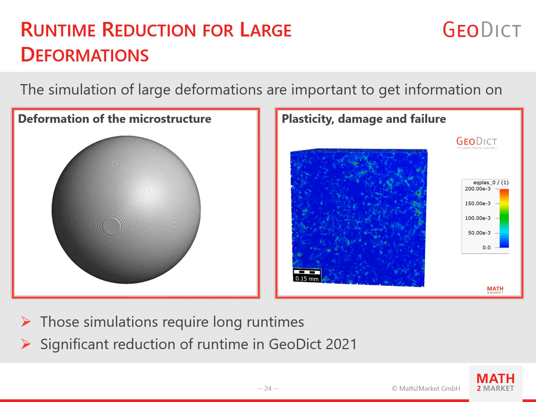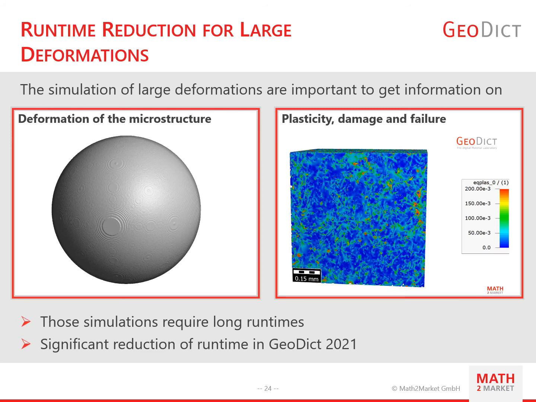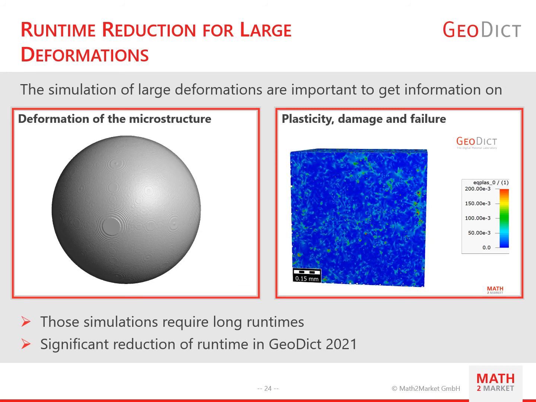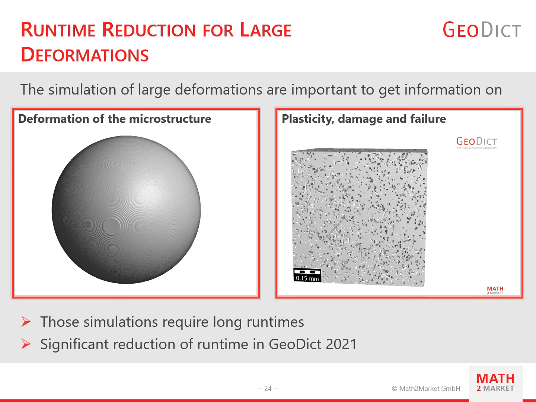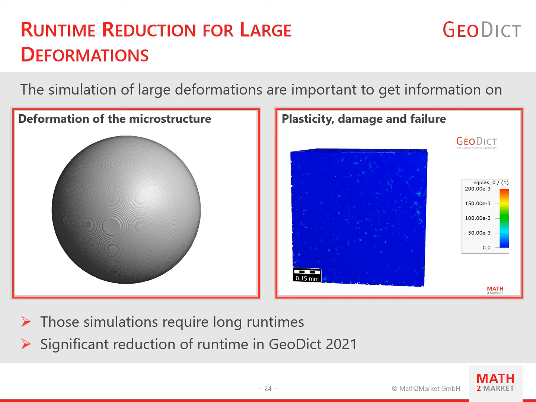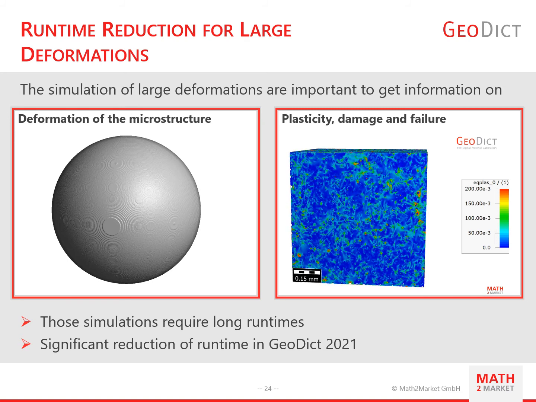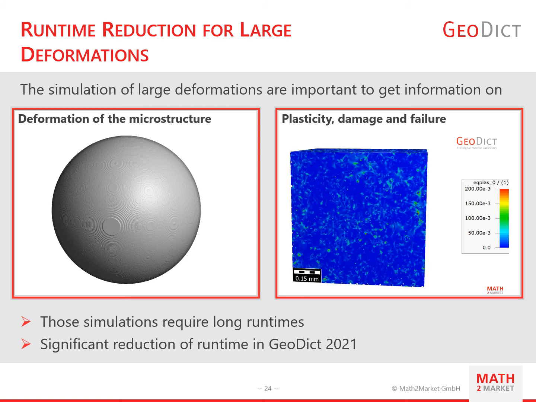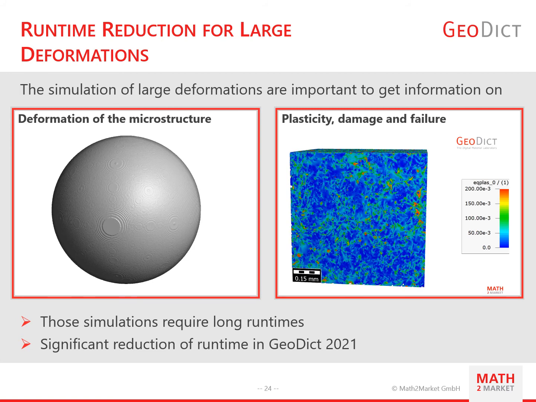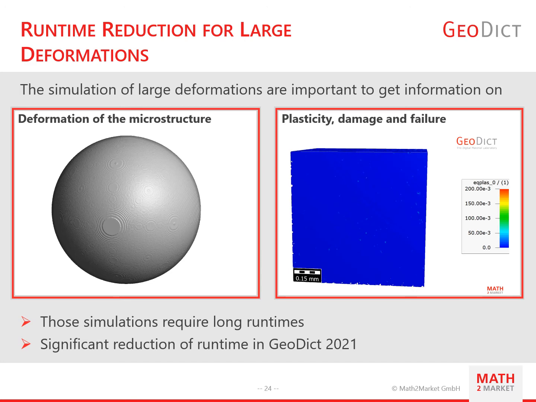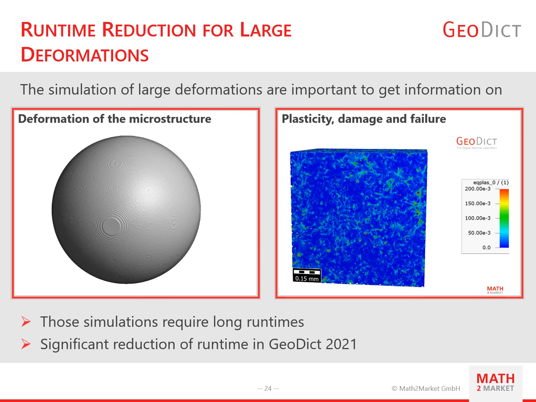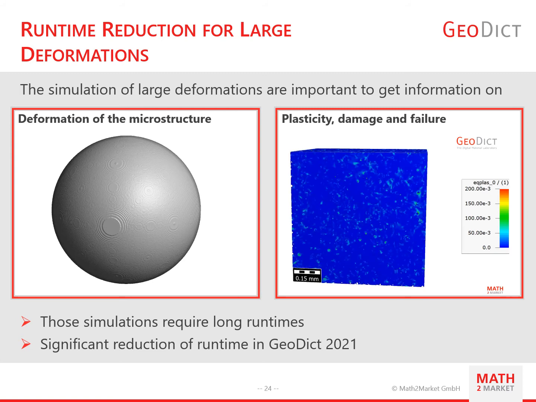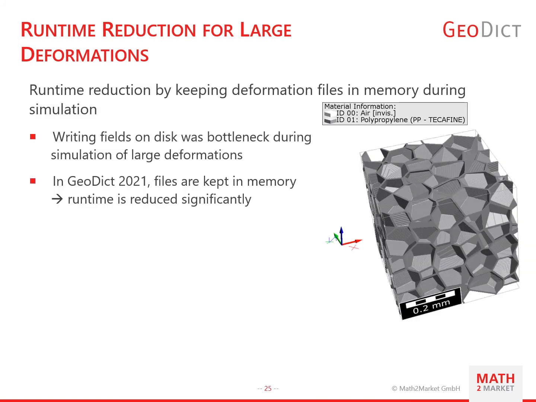Simulation of large deformation also offers the opportunity to analyze plasticity, damage, and failure. In this video of a digital tensile test on a short fiber reinforced polymer, you can see that the plastic strain starts around the fibers where the stress peaks are highest because of the large stiffness contrast between polymer and fibers. But these simulations require long runtimes, or let's say they did require long runtimes, until the release of GEODIC 2021. But how is this runtime reduction achieved?